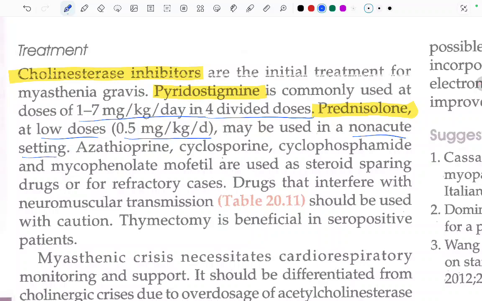Azathioprine, cyclosporin, cyclophosphamide, and mycophenolate mofetil are used as steroid-sparing drugs or for refractory cases. Drugs that interfere with neuromuscular transmission should be used with caution. Thymectomy is beneficial in seropositive patients. Thymectomy is useful in whom? In seropositive patients.